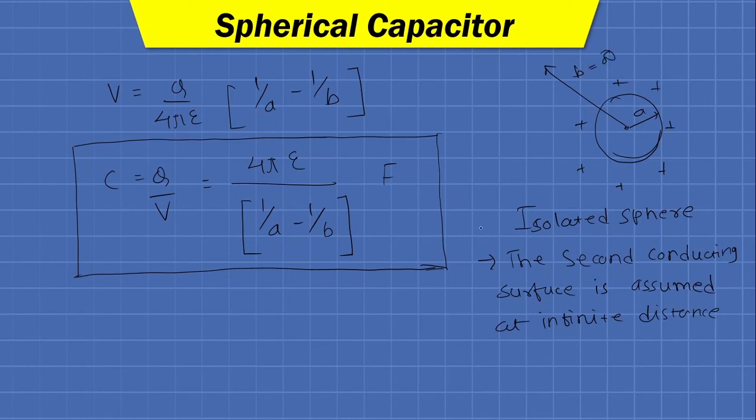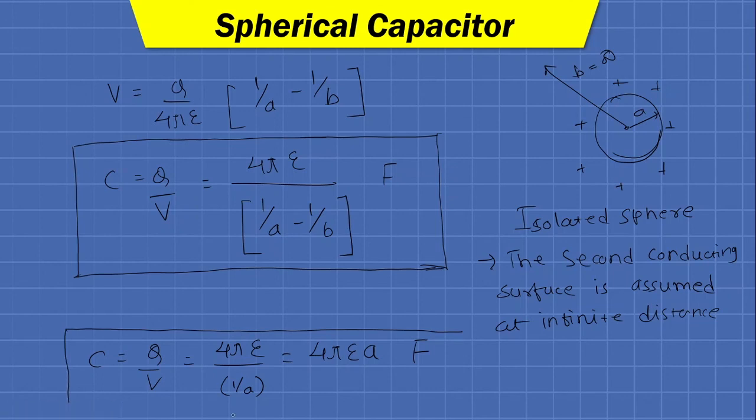So for the isolated sphere, the value of capacitance can be written as Q by V. In place of b in this equation, we can write infinity. So 1 upon infinity will be 0. So it will be 4 pi epsilon upon 1 upon a, and the denominator of the denominator will go in the numerator. So it will be 4 pi epsilon a farad. So this is the capacitance of an isolated sphere.